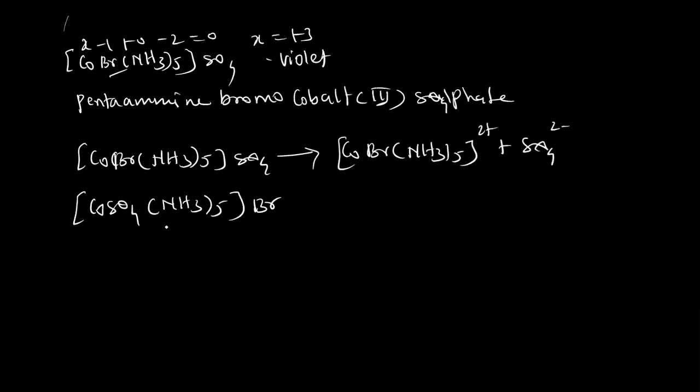These are the two ionization isomers: same molecular formula, same chemical composition, but their structures are different. They are giving different ions in the solution.